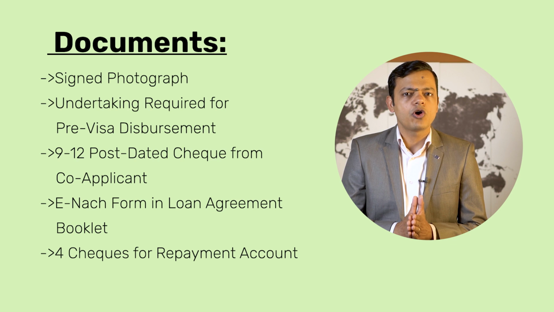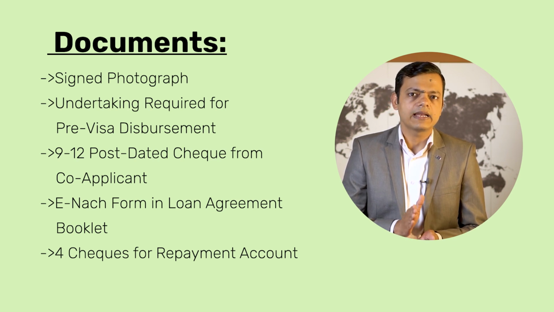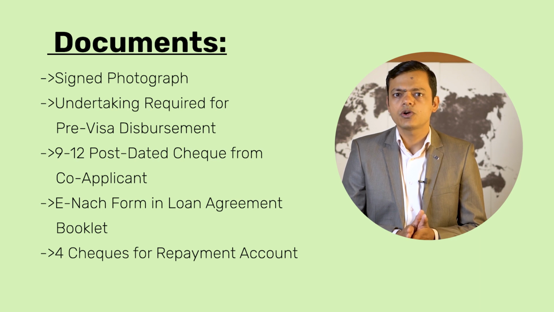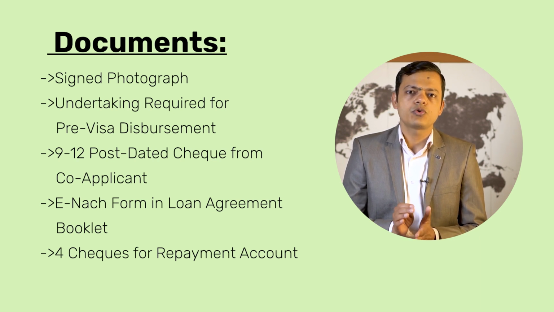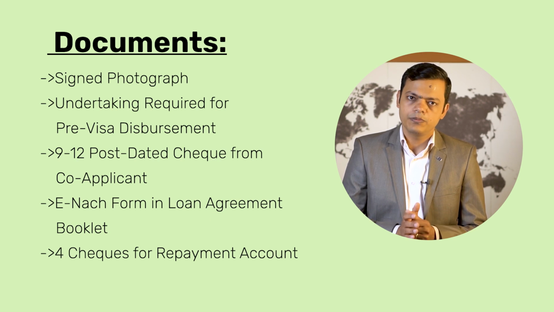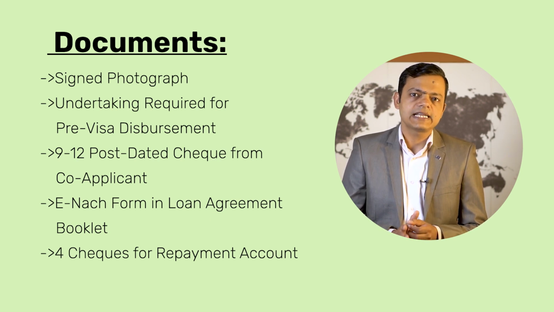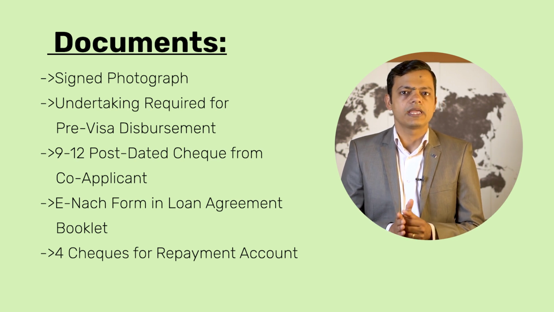The loan application form must be submitted with a signed photograph. For pre-visa disbursement, an undertaking must be provided. Additionally, the co-applicant should submit 9 to 12 post-dated checks as security and complete the e-NACH form, which is included in the loan agreement booklet. Lastly, up to 4 checks from the repayment account are required for the EMI repayments.